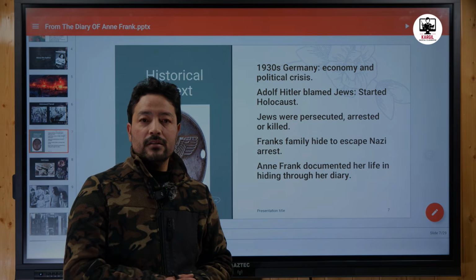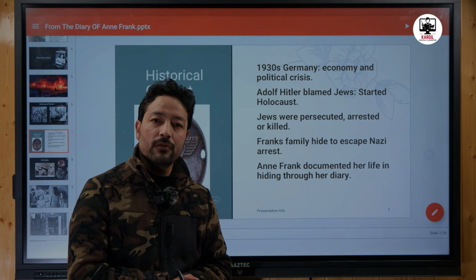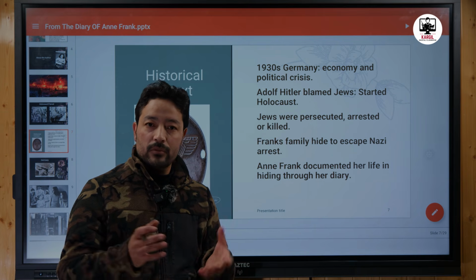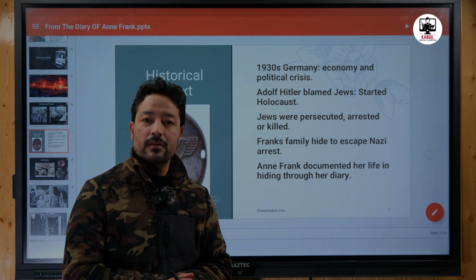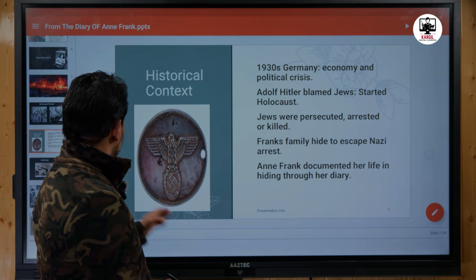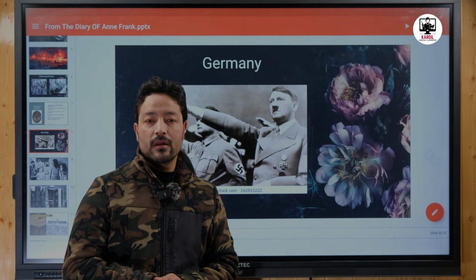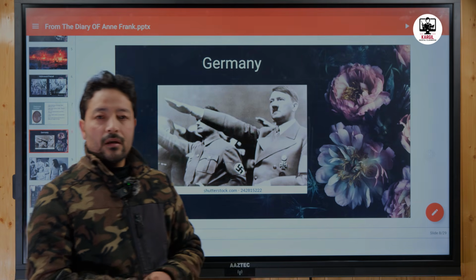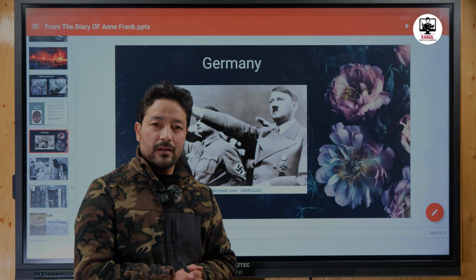During the 1930s, the political and economic condition of Germany was going through a very difficult time. The economy of the country had crashed, and the common people were frustrated. So in the middle of all this, Adolf Hitler rose to power in Germany. This is the picture of Adolf Hitler. His political party was known as the Nazi Party.